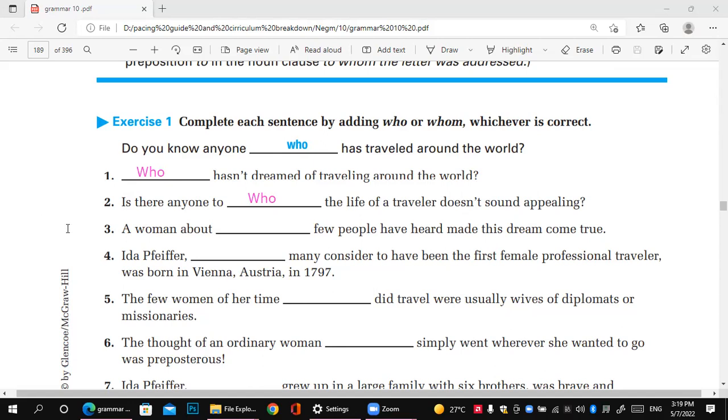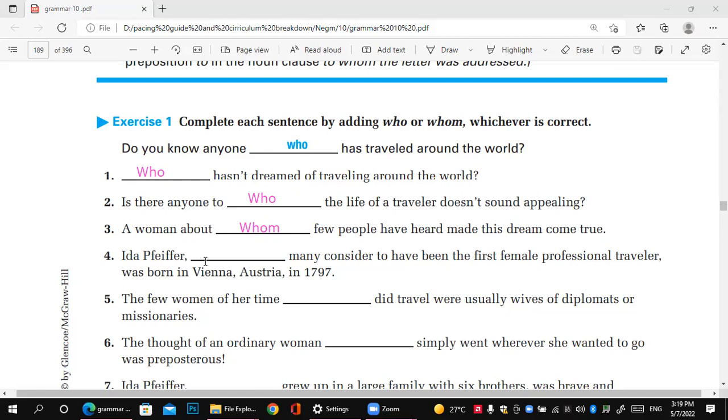Third one: a woman about who few people or whom few people. Number three is whom few people. Whom few people. Okay.